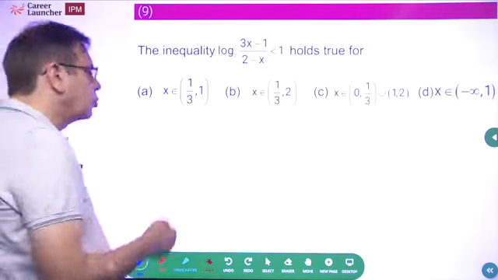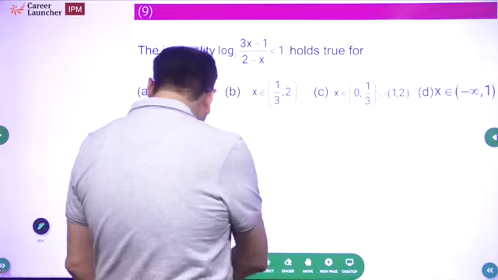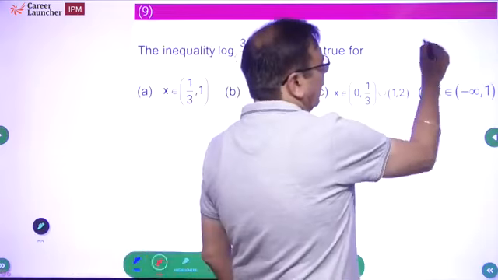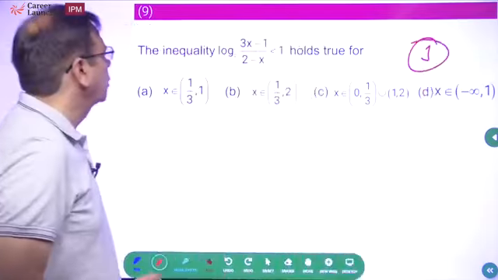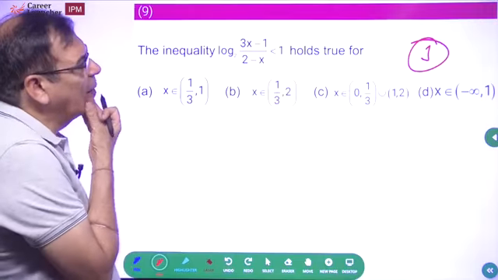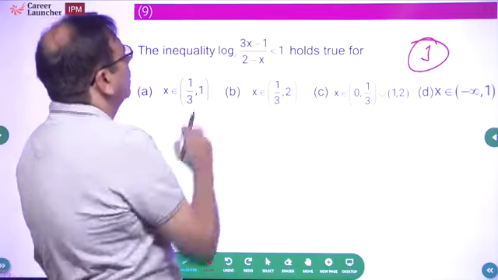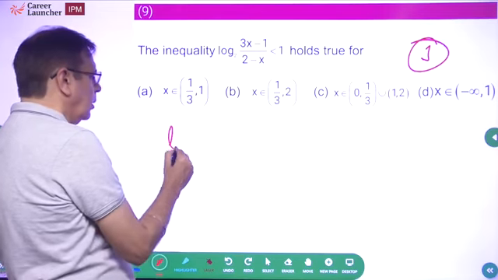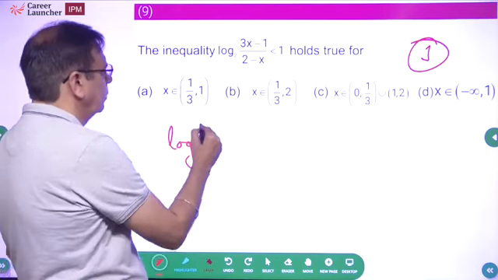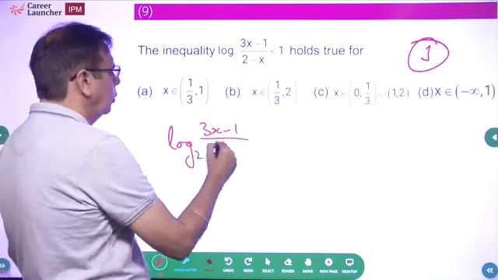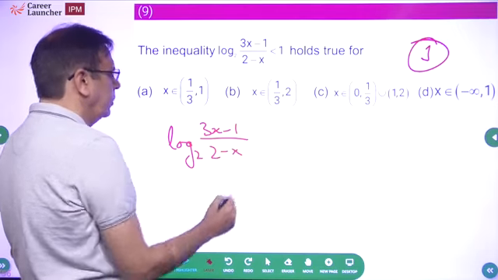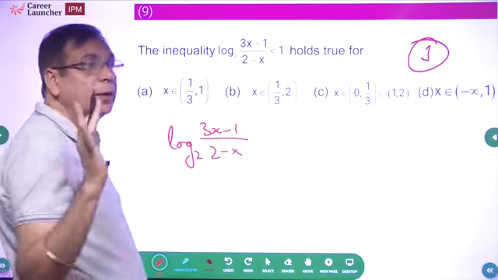This inequality holds true. Inequalities are again a jugaad thing. When we are looking at inequalities, we are substituting choices and eliminating choices. Now look at this number, log base 2 of (3x minus 1) upon (2 minus x). We know this value cannot be 0.